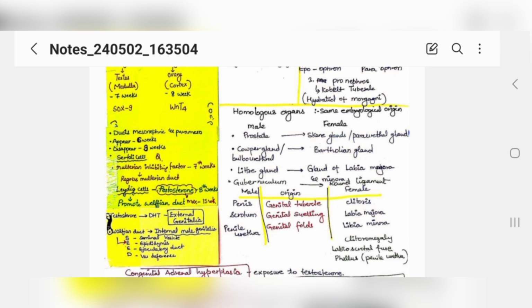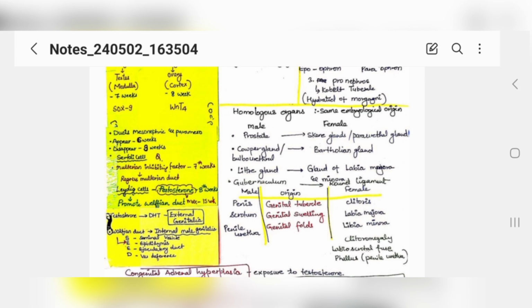Then you have Sertoli cells. See, the Sertoli cells, you all know, are present in males, right? So what these Sertoli cells will do is start forming Mullerian inhibiting factor by the seventh week, okay. The name of this factor is Mullerian inhibiting factor because it is going to inhibit the Mullerian duct, and you know that the Mullerian duct forms your uterus, right? So if Mullerian inhibition will be there, no uterus will be formed, so it will be a male child.